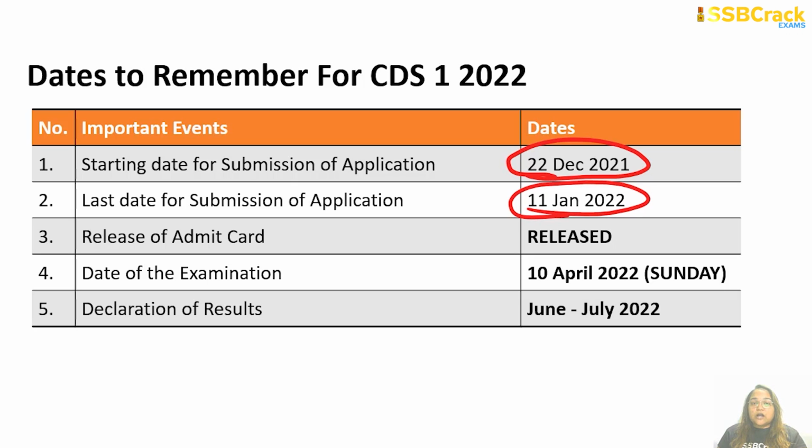Today, the admit card for the CDS 1 2022 exam has been released, and the exam will be on 10th of April 2022, which is a Sunday. I hope this is a very important date and all of you are well informed about it. The results of this exam will be declared somewhere around June or by July 2022 at the latest. So these are the very important dates.